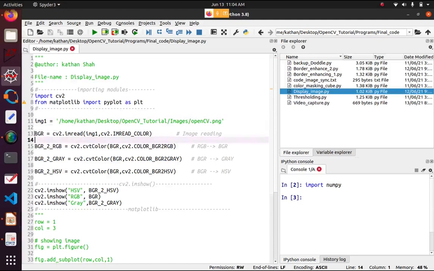So we can convert BGR into RGB. How can we do that? We can change the color format using cv2.cvtColor. CVT means convert color. Which image you want to convert, you pass here, and then which format you want to convert to. Here I have passed BGR to RGB. This line will convert the BGR format image into RGB. Then this will convert into gray, just like that. Here we convert into HSV. Let's see a first demonstration of it.